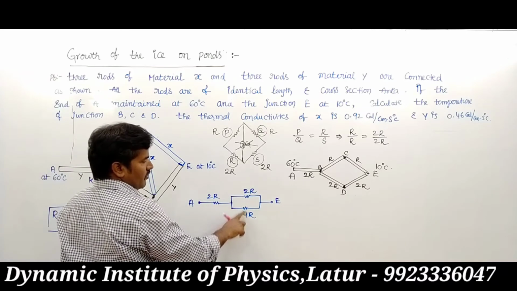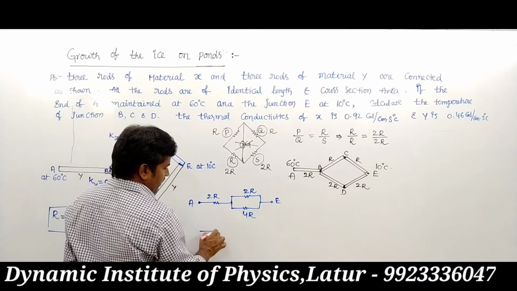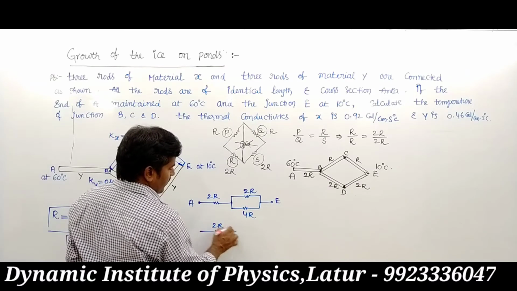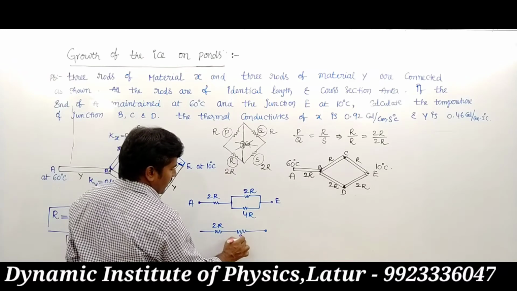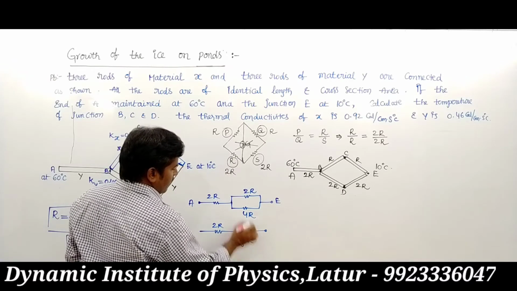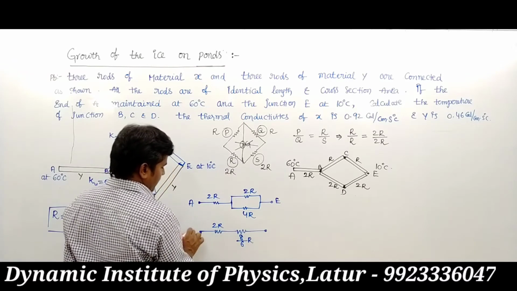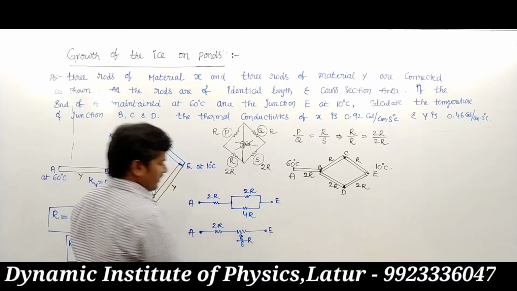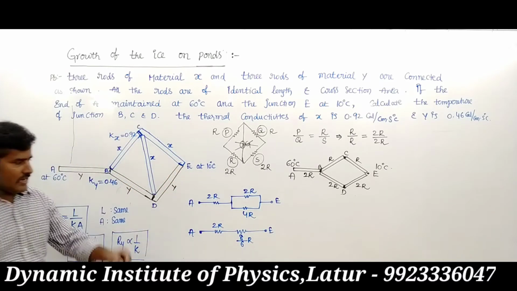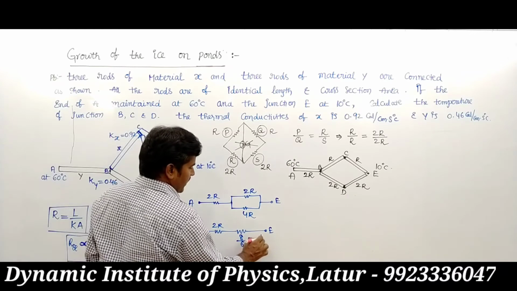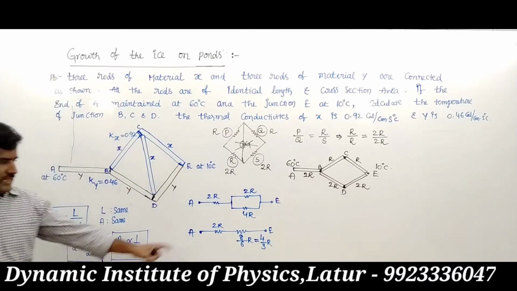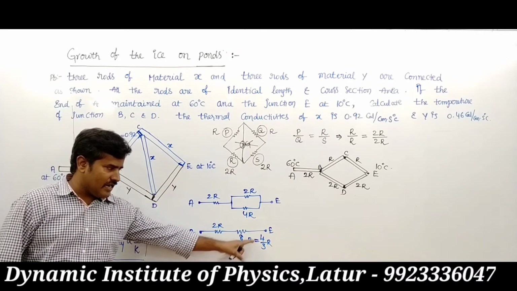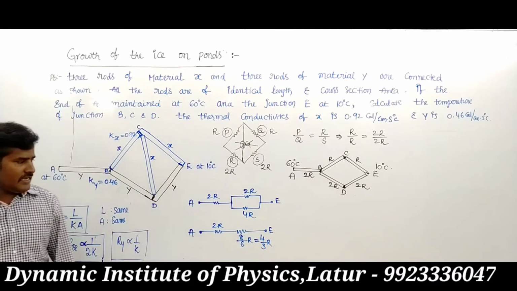The resultant is 2 into 4 by 2 plus 4, that is 8 upon 6R between A and E. It is nothing but 4 by 3R.